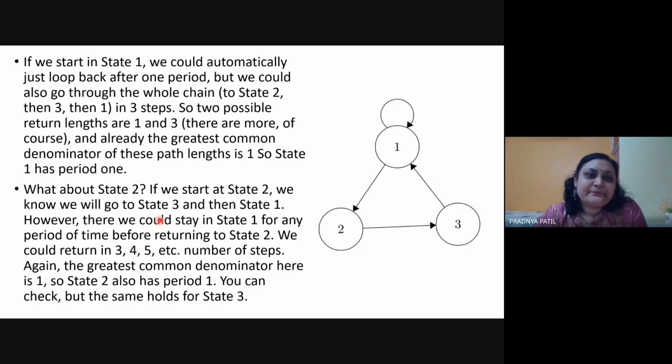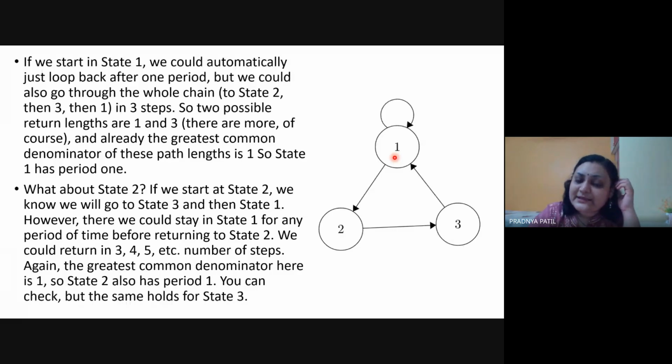Now, similarly, suppose one additional recurrent loop has been added. Okay. Now, if we are in state 1 and we want to come back to 1, how many steps would there be? There would be multiple combinations again. I can go from 1 to 1 in exactly one step because I have a self loop. I can turn this self loop 2 times, 3 times, 4 times, as long as I want. Or I can go 1 to 2, 2 to 3, 3 to 1, 1 to 1. Again the number of steps has changed.